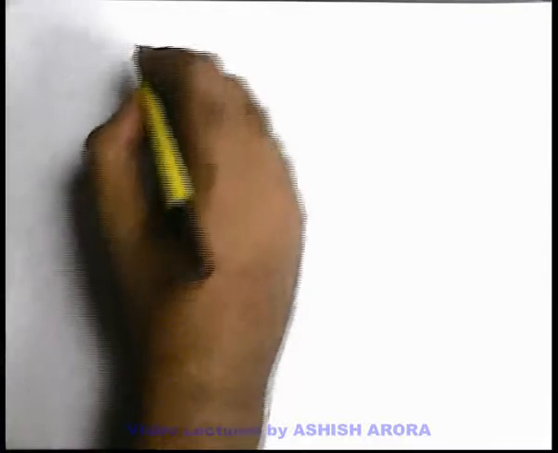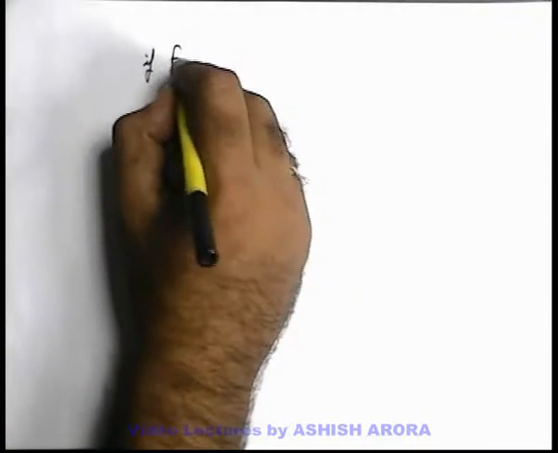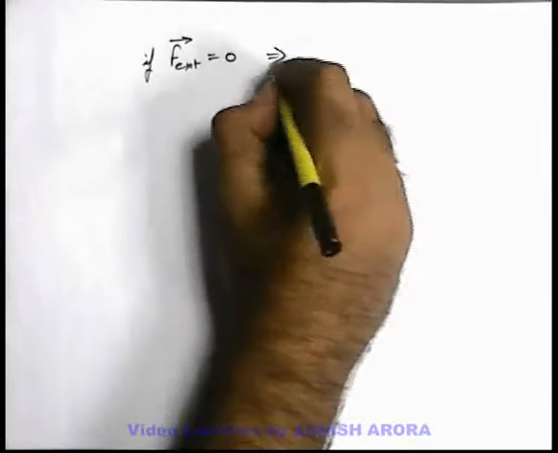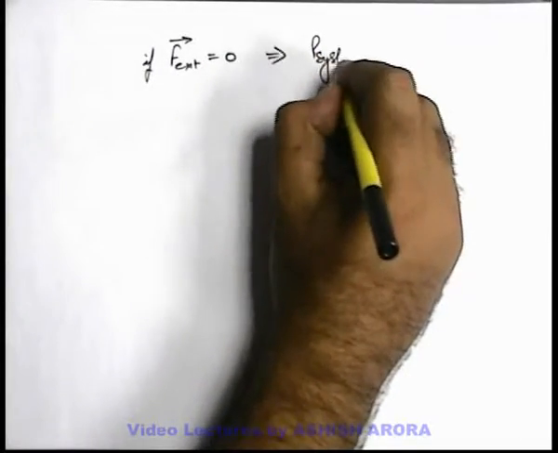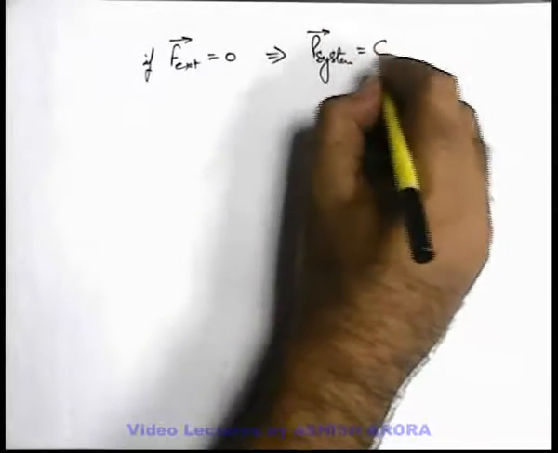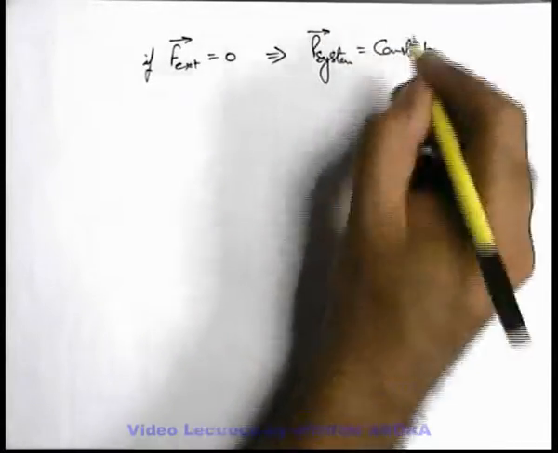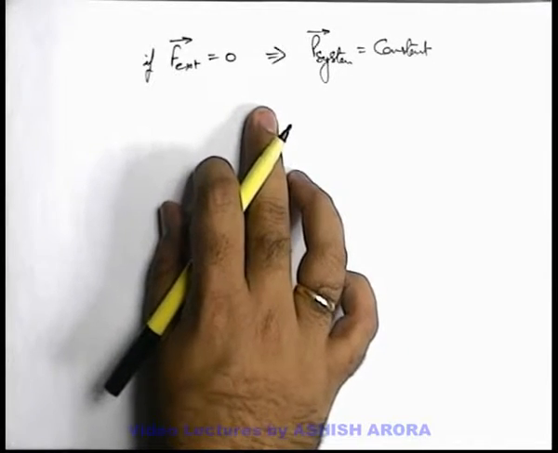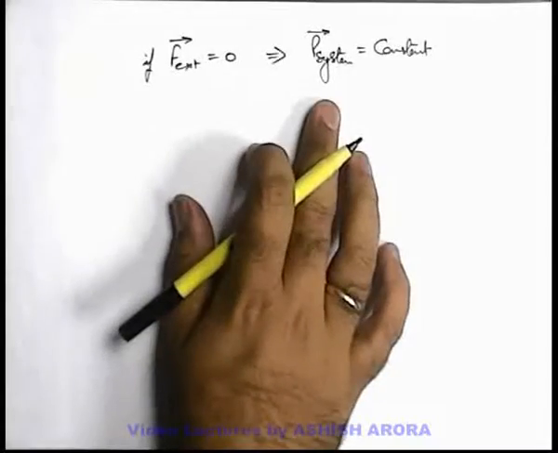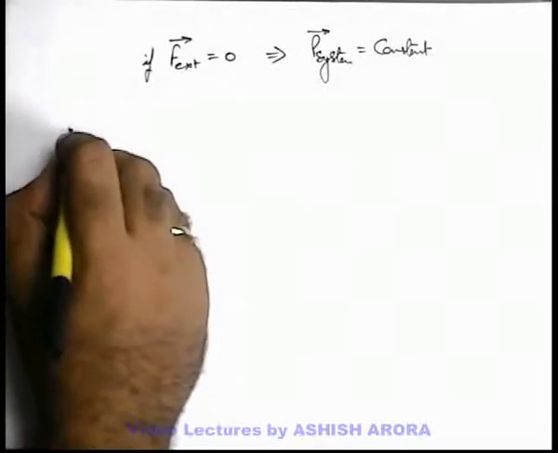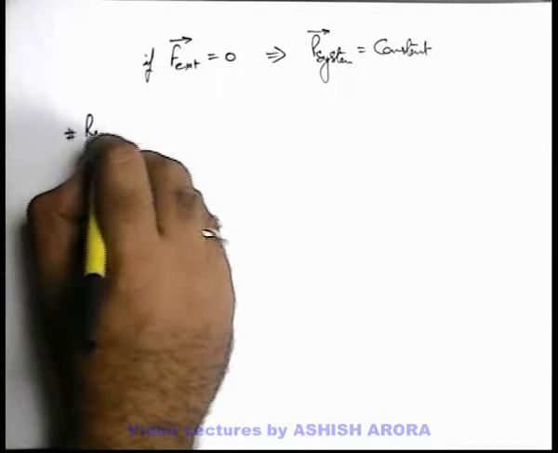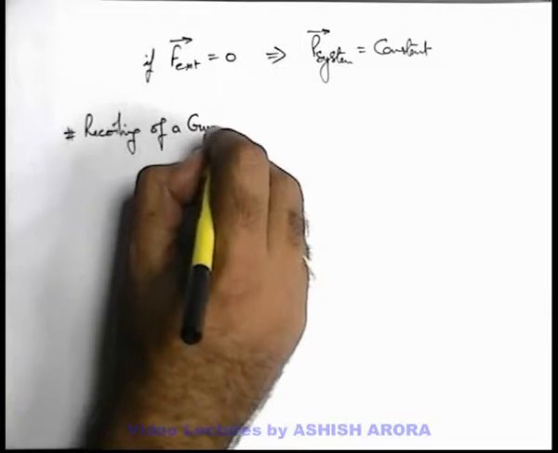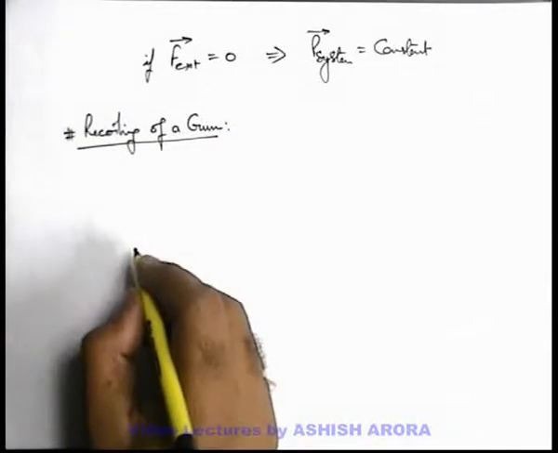As we have just now seen, if no external force is acting on the system of particles, that means if F external is 0, this implies that the system momentum remains conserved or constant. This we term as law of conservation of momentum. There are many examples based on this fact. The simplest example to understand it is recoiling of a gun. This you might have studied in your earlier classes also.